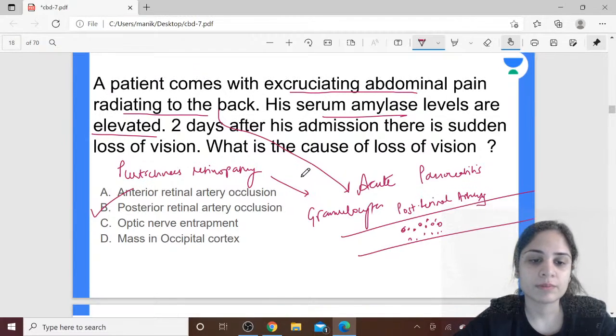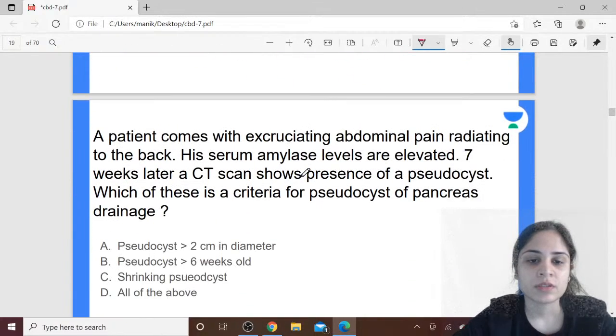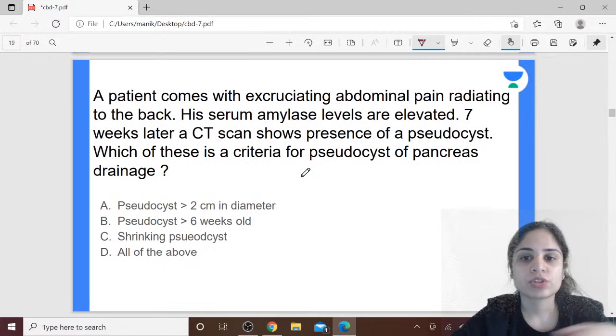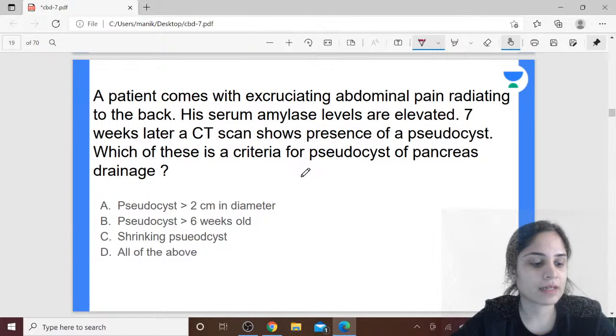Alright, okay, moving on to our next question. A patient comes with excruciating abdominal pain radiating to the back. His serum amylase levels are elevated. 7 weeks later, a CT scan shows presence of a pseudocyst. Which of these is a criteria for pseudocyst of pancreas drainage? Pseudocyst more than 2 cm in diameter, pseudocyst more than 6 weeks old, shrinking pseudocyst, or all of the above.